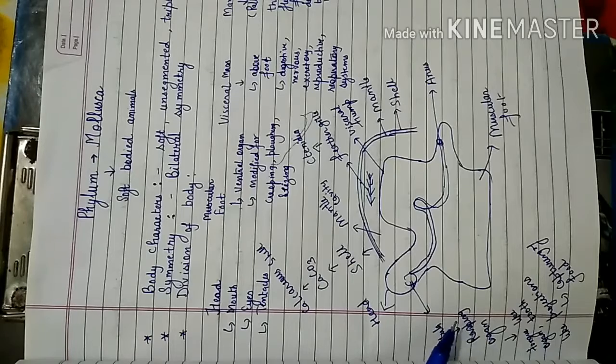Rasping organ means rough organ. You may say a tongue-like organ in which very sharp projections are found. And this rasping organ is named as radula. This is another unique feature of the phylum Mollusca. And this is used for capturing of food.